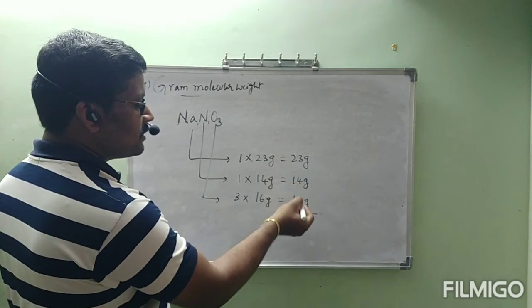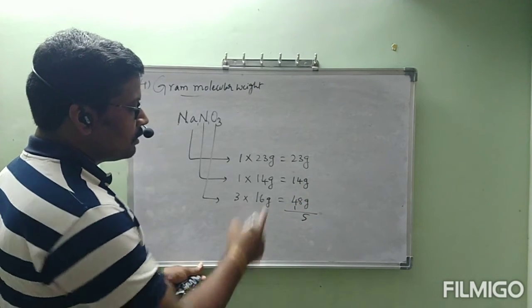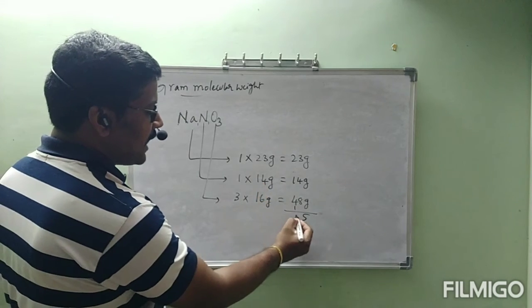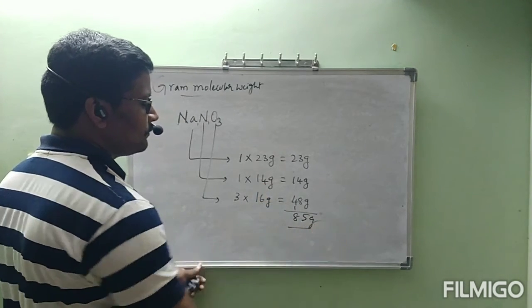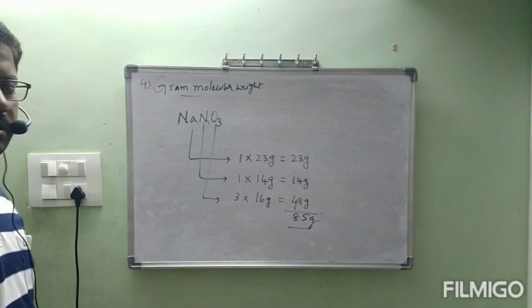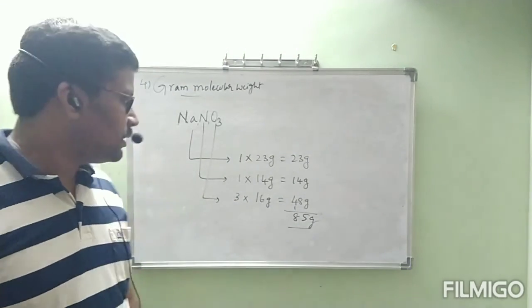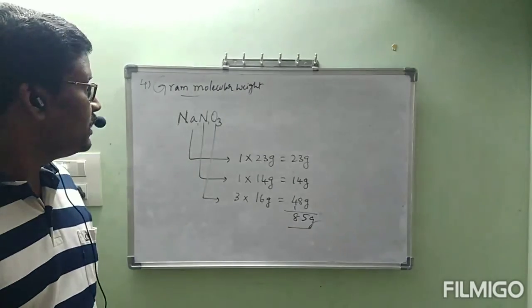Adding up, 23 plus 14 plus 48 gives 85 grams. So what is the gram molecular weight of NaNO3? 85 grams. 85 grams of NaNO3 contains 6.023 into 10 power 23 NaNO3 particles.